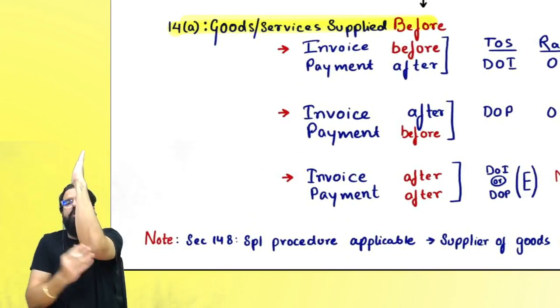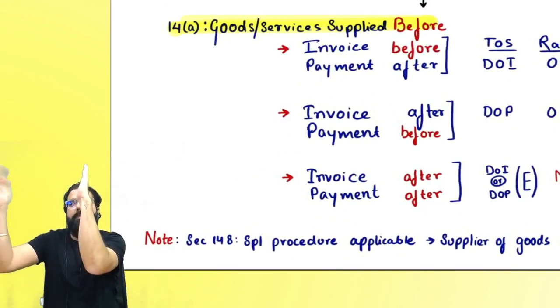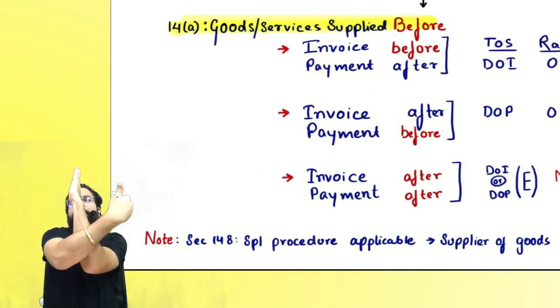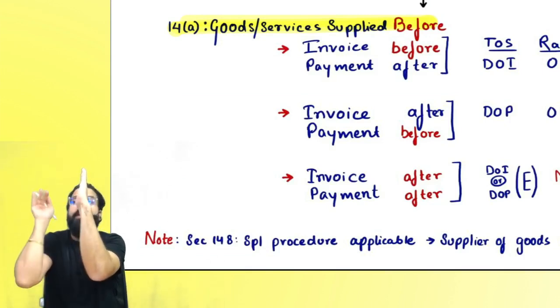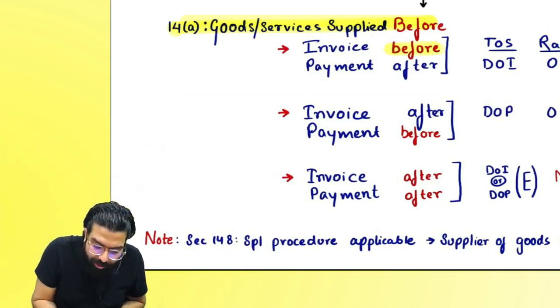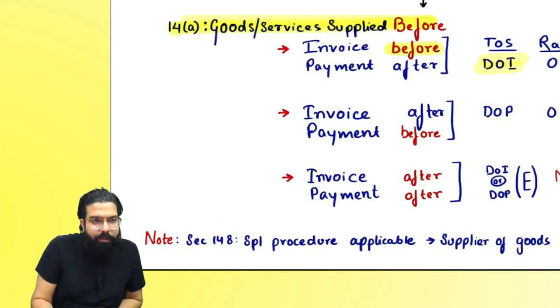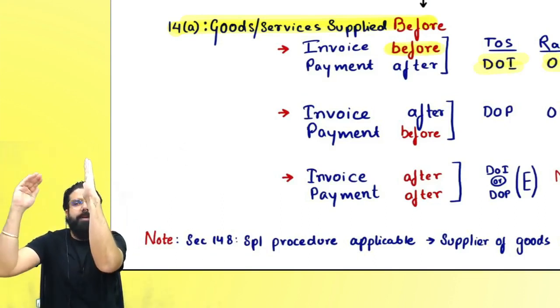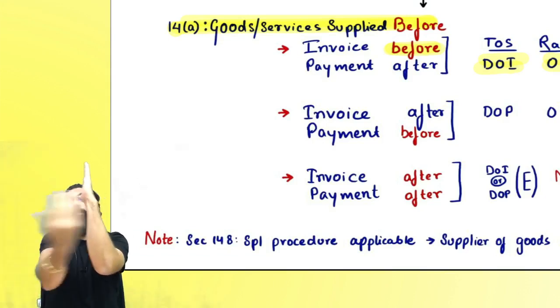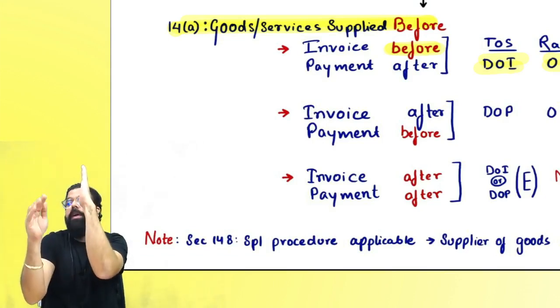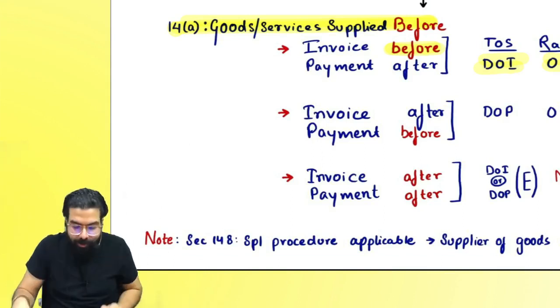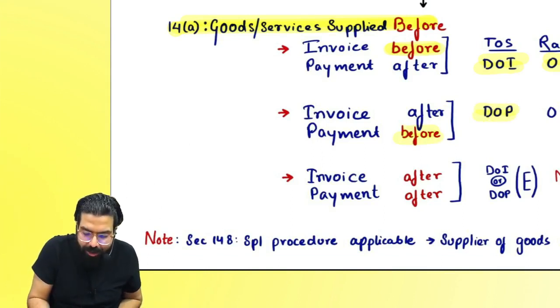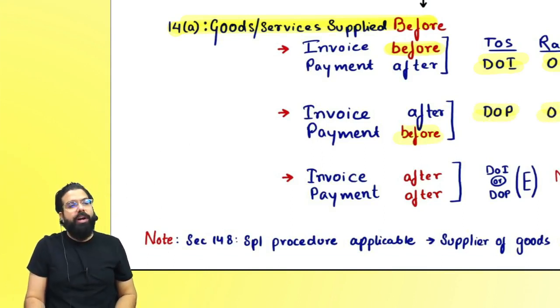For example, goods and services, this is the rate change. Goods and services are supplied here, invoice is before, payment is after. What is before? Invoice is before, so the invoice will be the date of time of supply and the old rate will apply. Sir, the rate change happened here, goods and services supplied here, payment is before, invoice is after. What is before? Because we are dealing with the before case, payment is before, so the date of payment will become the time of supply and the old rate will apply.